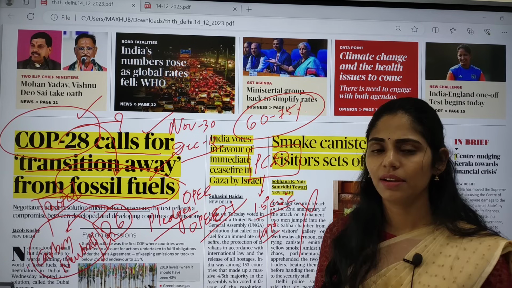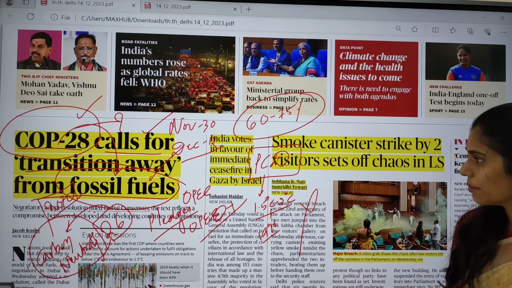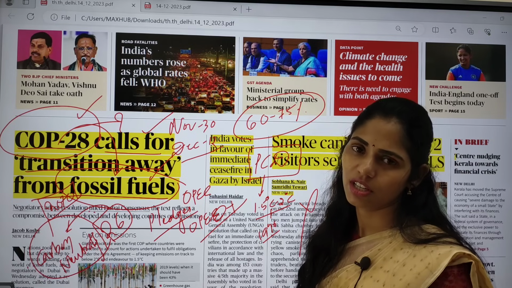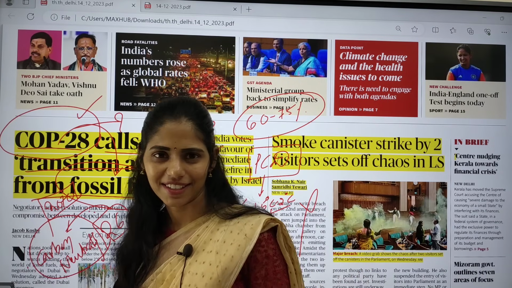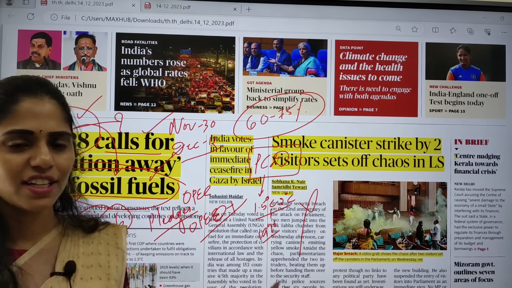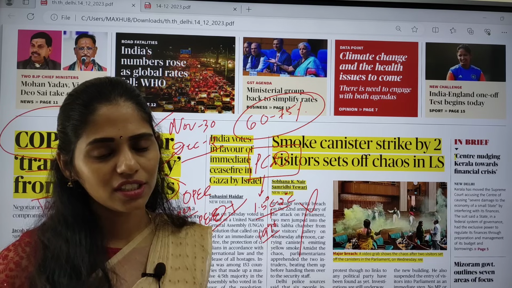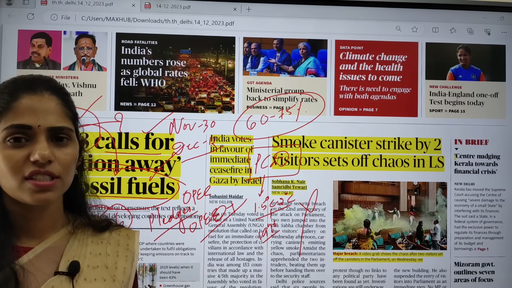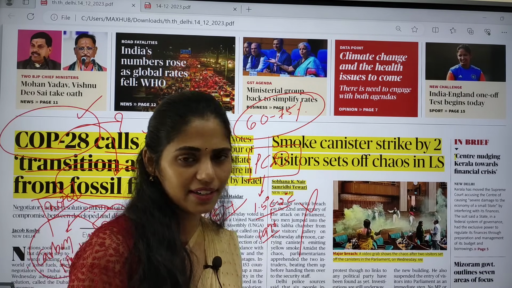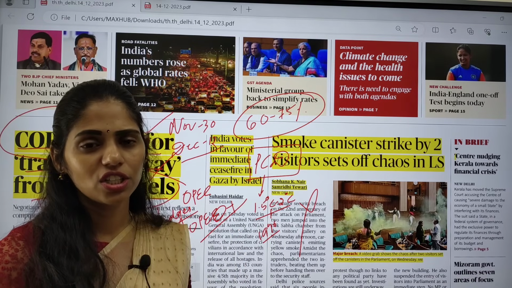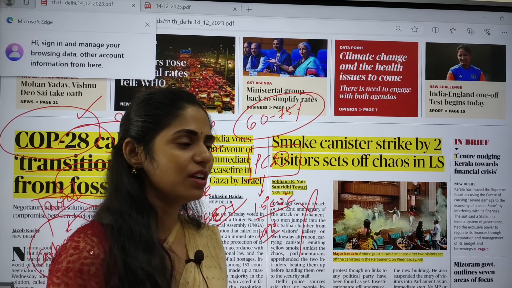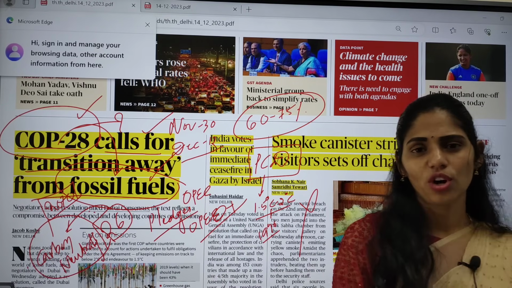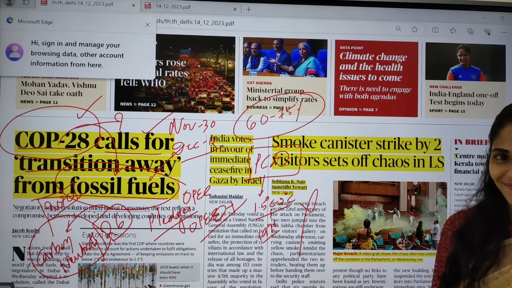Now these developed countries are saying that developing countries and less developed countries should not release carbon dioxide emissions. So how far is that correct? They already went for the industrial revolution and increased the growth and economy of their countries. And now developing and less developed countries are moving toward industrialization to address problems like malnutrition, poverty and hunger in their countries. Yet they are saying that you should not go for industrialization.